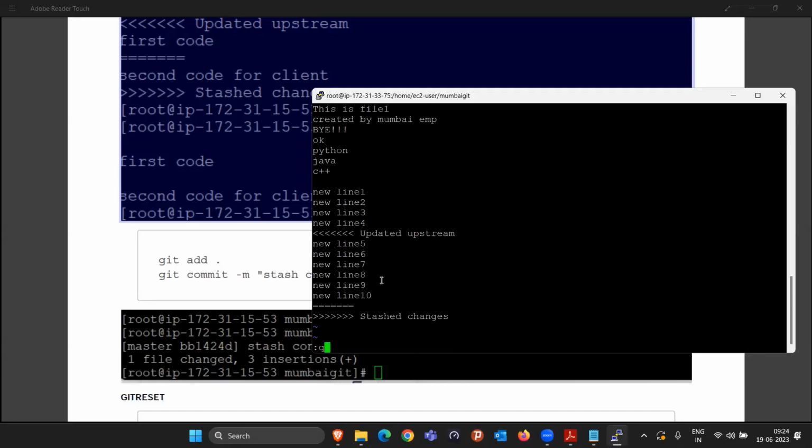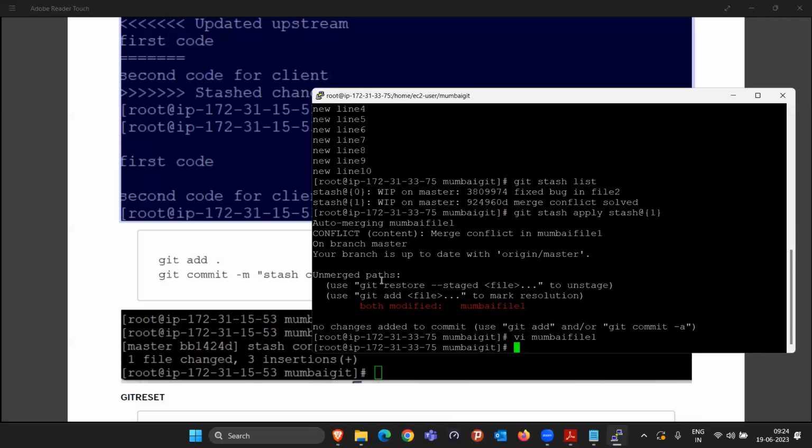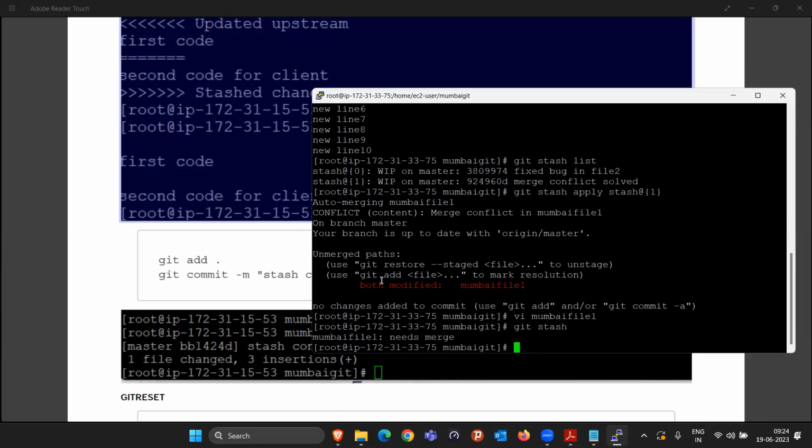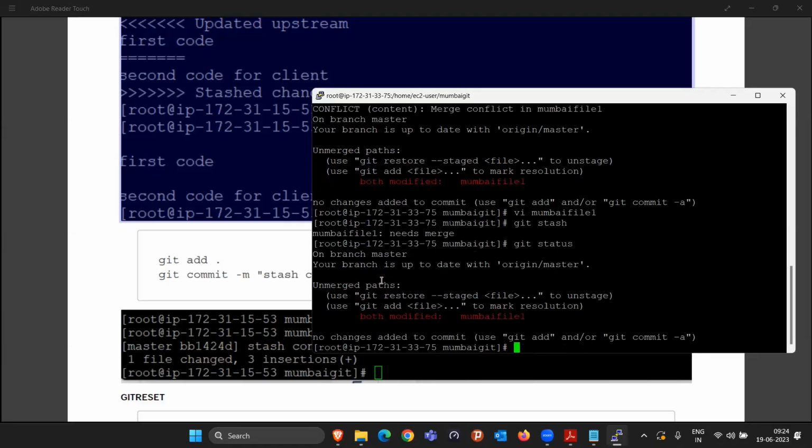So I'm just queuing this. And once everything is done, you can again, like, I don't want to do these changes again, so I will just do git status. Everything will be gone. If I do git status, everything will be clean. Actually, it is already merged, so we have to manually take the decision here.